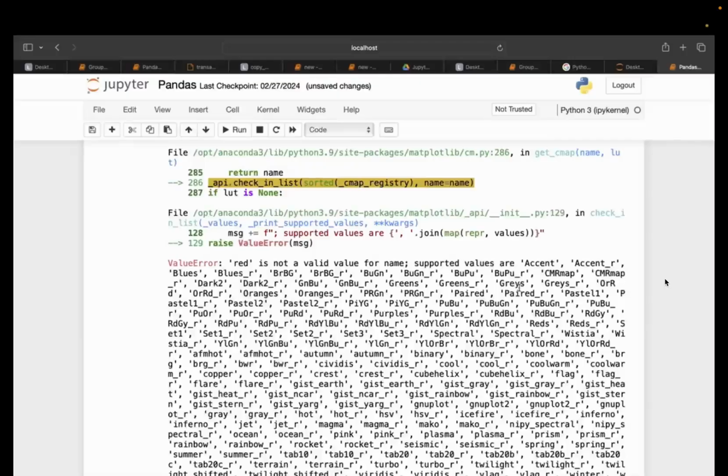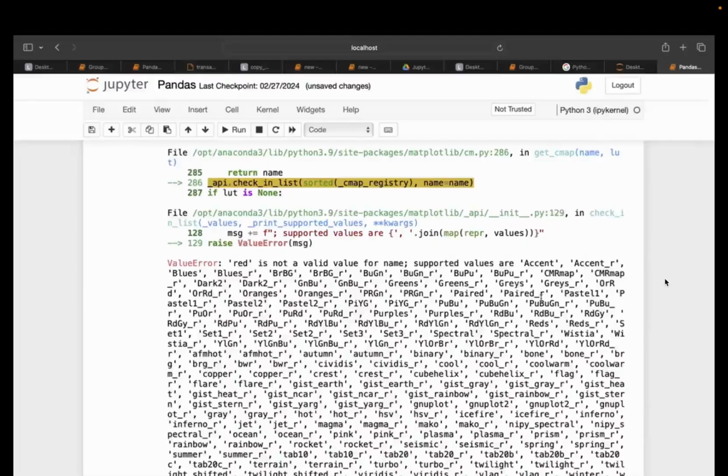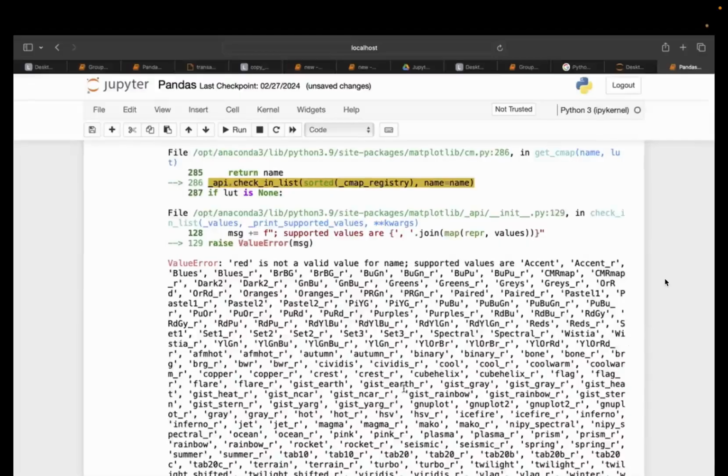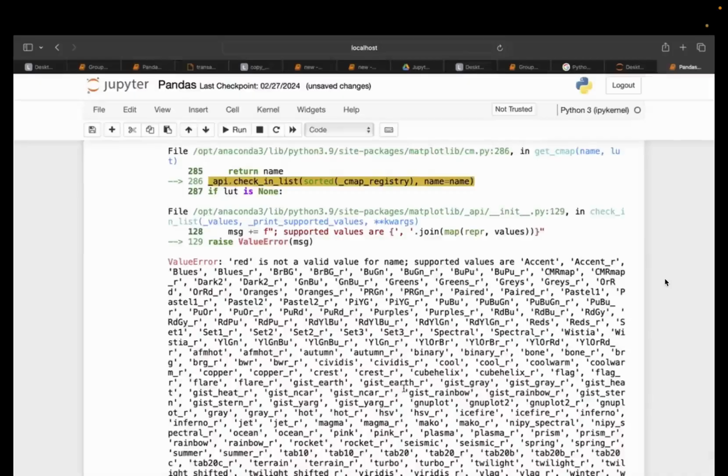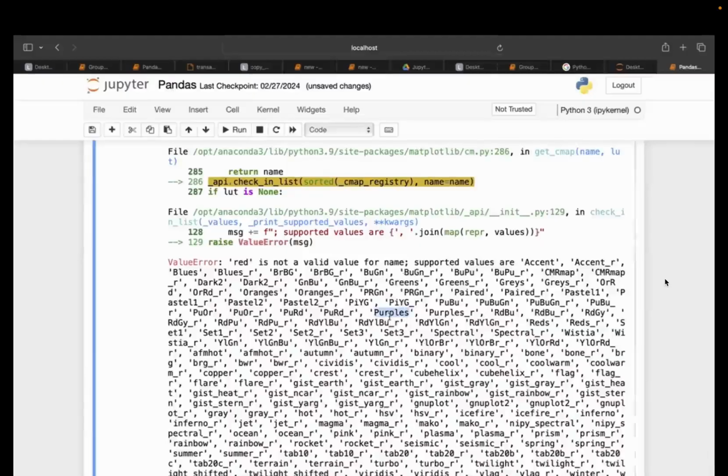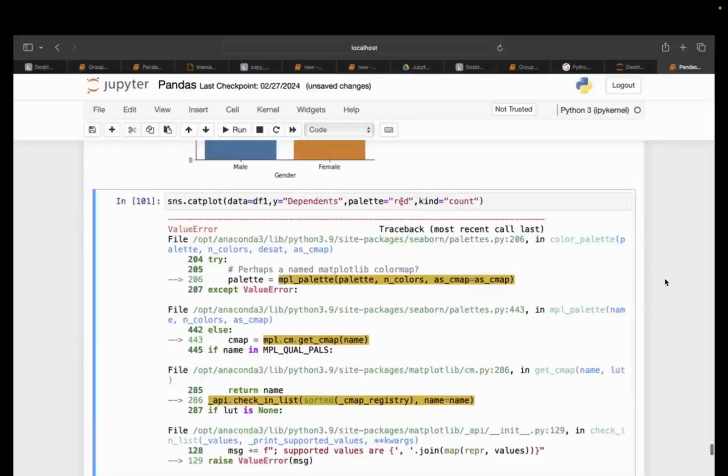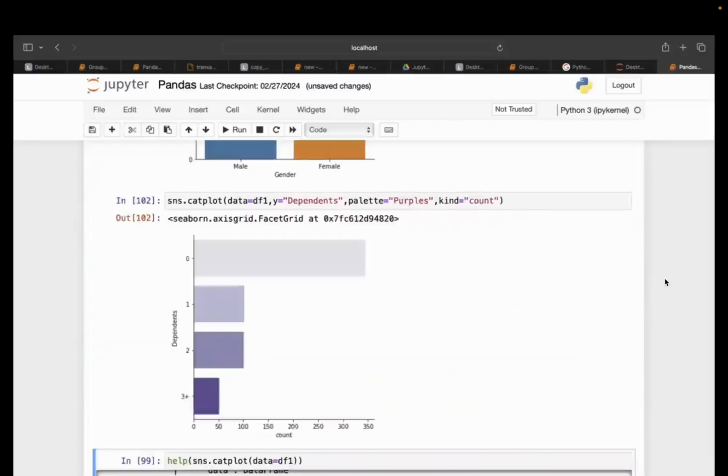This is my way of checking the color codes, because I know my brain, I cannot remember this many numbers, or let's say this many colors in my head, right? So I do deliberate mistakes so that I can fetch the color palette from here and paste it down here. If it is supported, you can see it is giving you the color palette of purples. Now, if you want to go for the blues, it will give you for the blues. So you don't need to remember this thing.